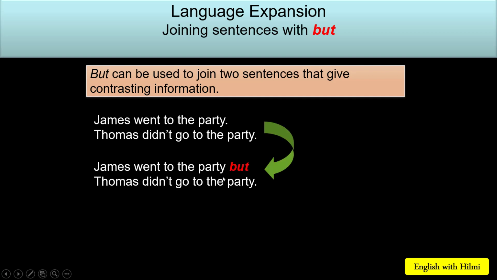James went to the party, but Thomas didn't go to the party. So but here is used to join two sentences that give contrasting information or opposite information. As you notice, James went to the party, but Thomas didn't go to the party.